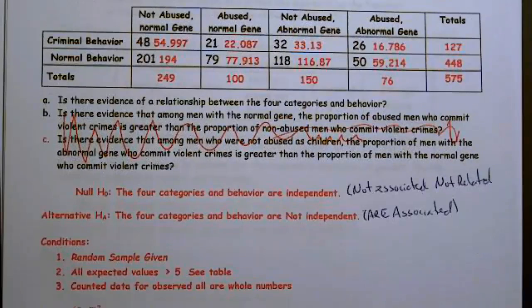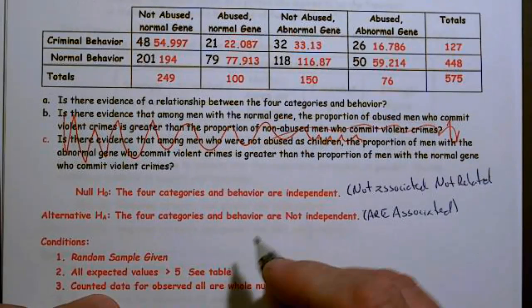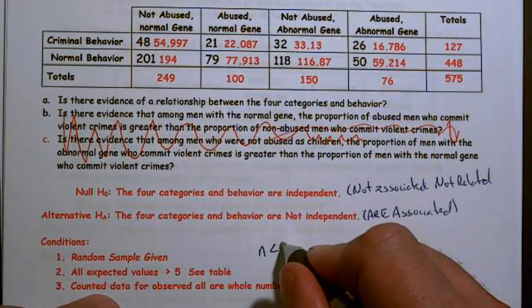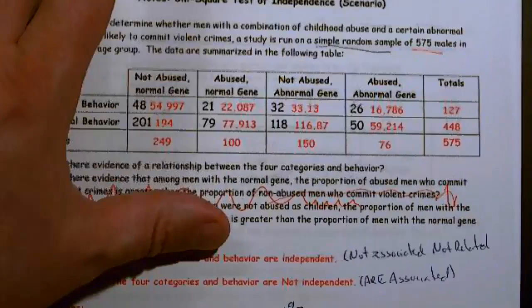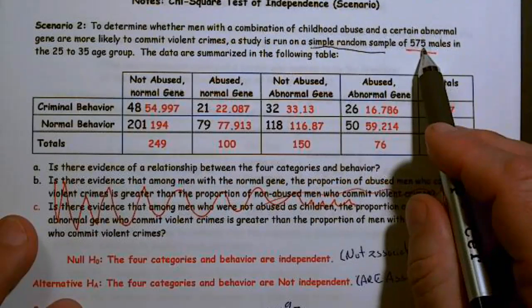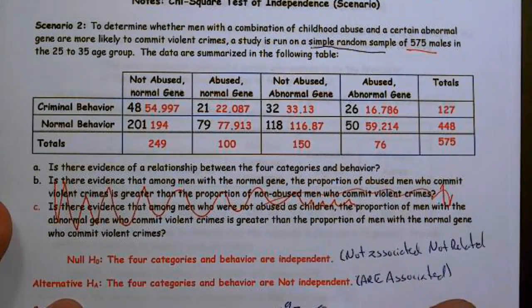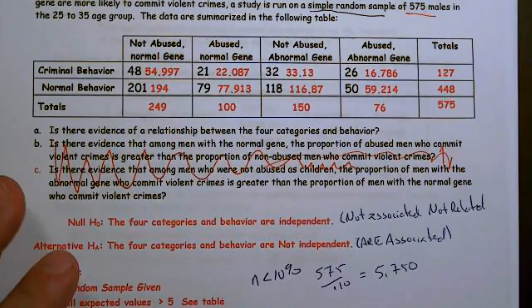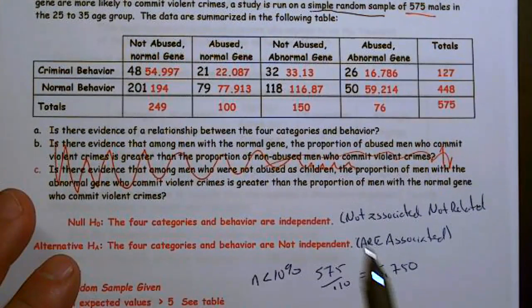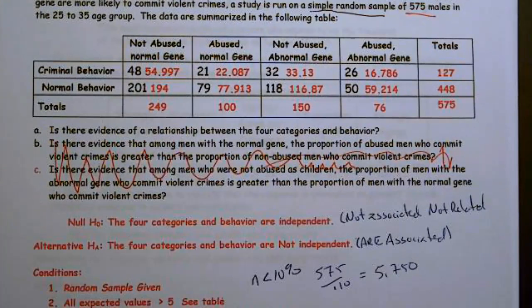Random sample, they told us it was, so that was given. Our expected values, we don't need to calculate those in a moment. We need to worry about the n less than 10% condition. They sampled 575 males, so 575 divided by 0.10 equals 5,750. And there are more than 5,750 males in the 25 to 35 category, and we need to write that out. But to save time, I'm not going to write that down.